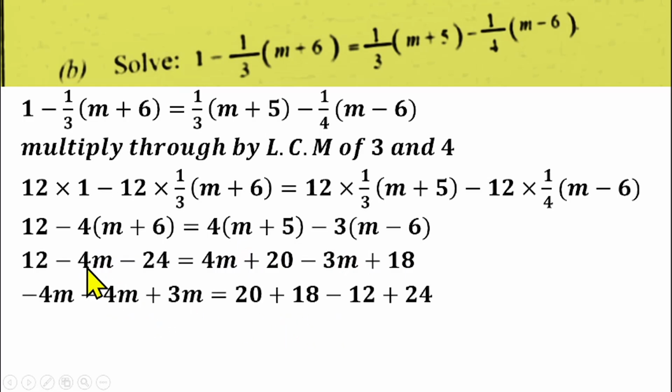So we'll have minus 4m. This 4m comes here, we have minus 4m. Minus 3m comes here, you have plus 3m, equals 20 plus 18. 12 comes here, it becomes minus 12. 24 comes here, it becomes minus 24. Minus 4m minus 4m gives us minus 8m plus 3m, that gives us minus 5m, equals 20 plus 18 is 38, minus 12, that gives us 26, minus 24, that is 2. So we have minus 5m equals 50. Divide both sides by minus 5, that gives us m to be minus 10.